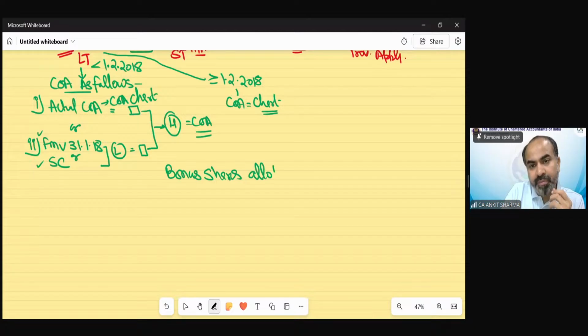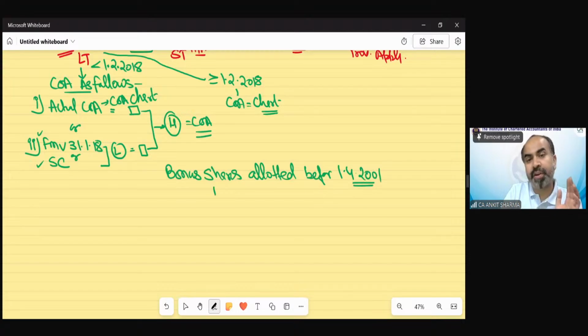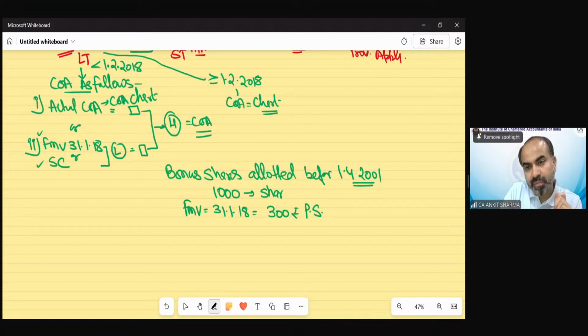Bonus shares allotted before 1st April 2001. Suppose 1000 bonus shares were allotted to an assessee before 1st April 2001. The FMV on 31st January 2018 has been given as 300 rupees per share. These bonus shares have been transferred at the rate of 400 each.